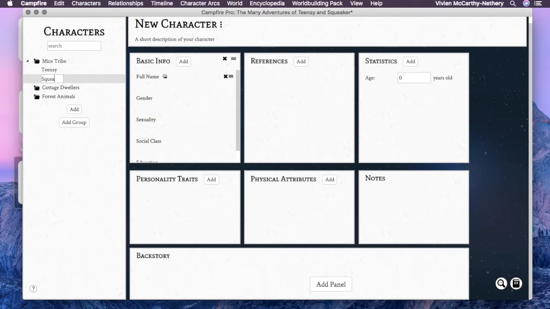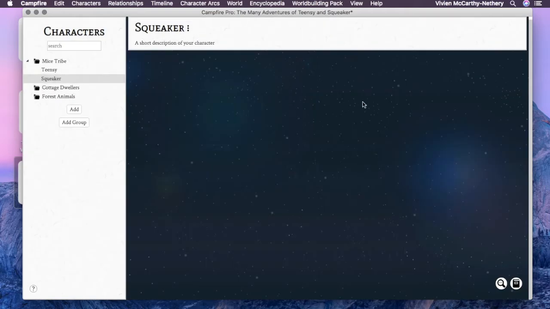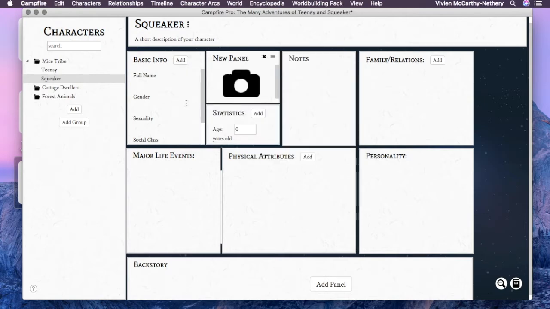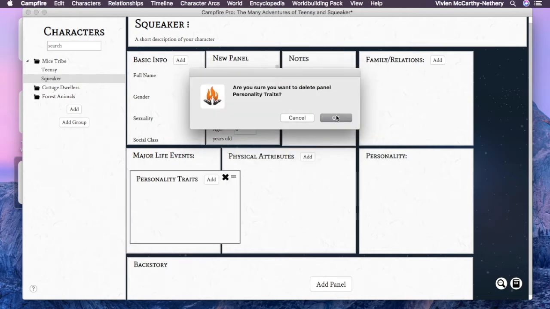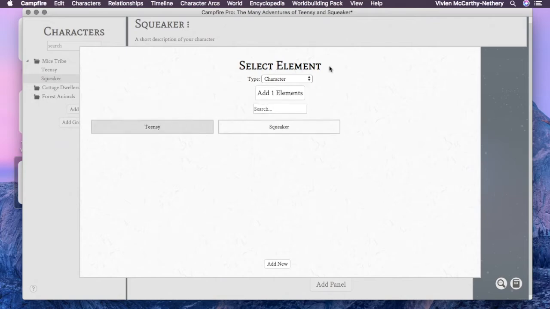Where I changed it up, I'm going to add Squeaker in, where I changed it up, and I use the main character template, and there it is. It's got like different stats, and oh, I have an extra panel. Get out of here, extra panel. Okay, so there's a little corner for photos, and there's a little corner for notes, and then I have the backstory and the main traits. Boy, my mouse is flying all over the place. I'll remember not to do that next time, guys.